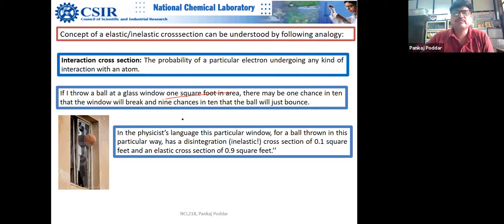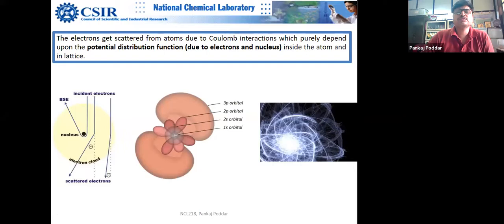If out of 10, 9 times the glass does not break and 1 time it breaks, you can conclude that the scattering cross section for elastic events is 0.9 square feet, and for the inelastic event it is 0.1 square feet. It is the easiest way to explain.